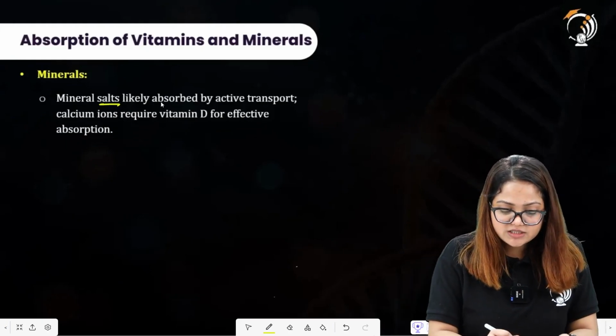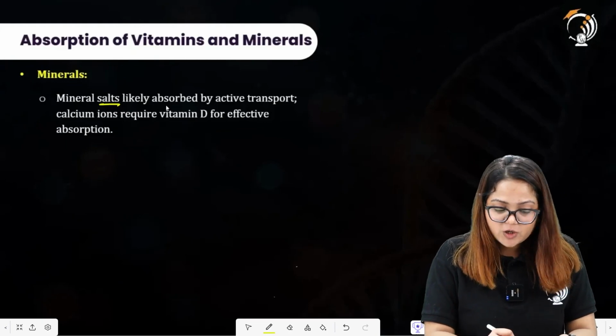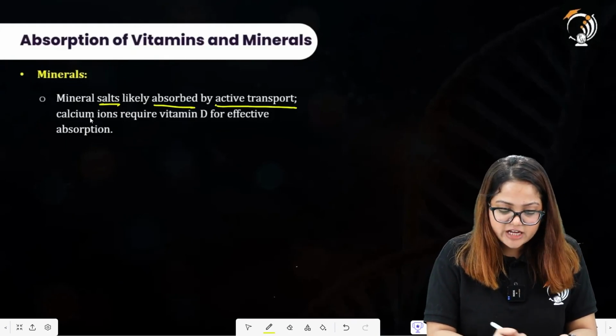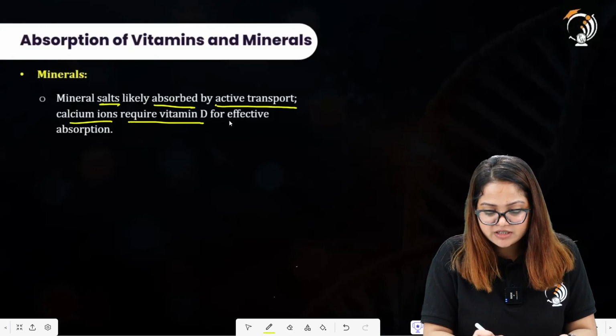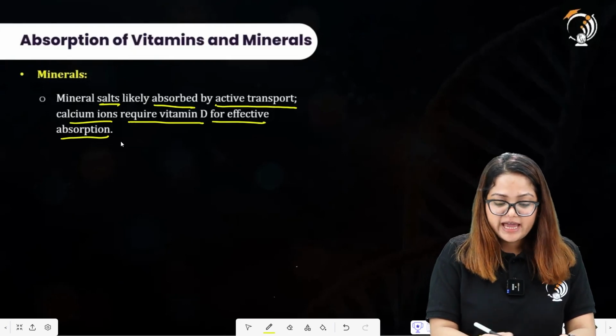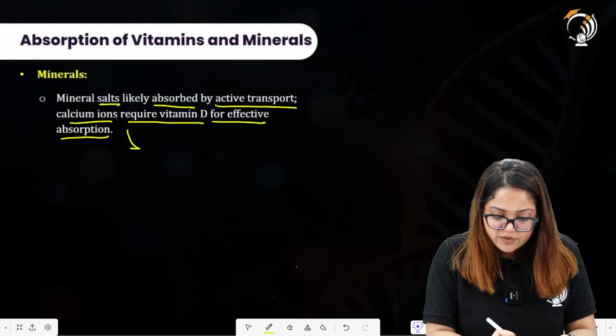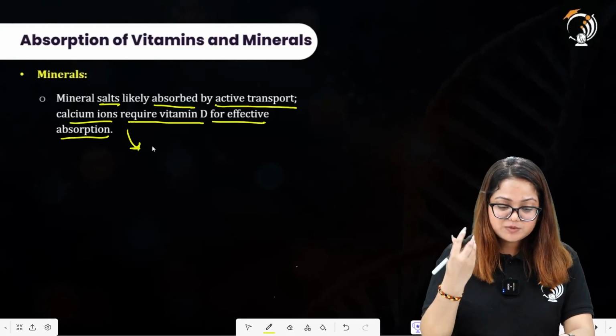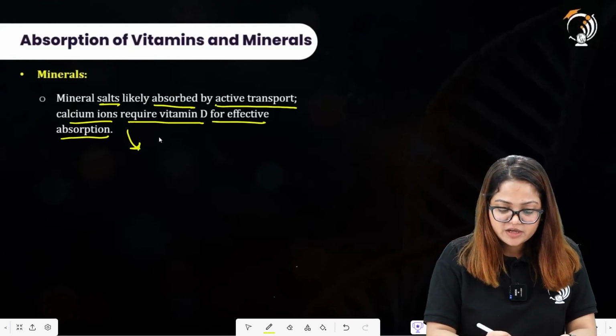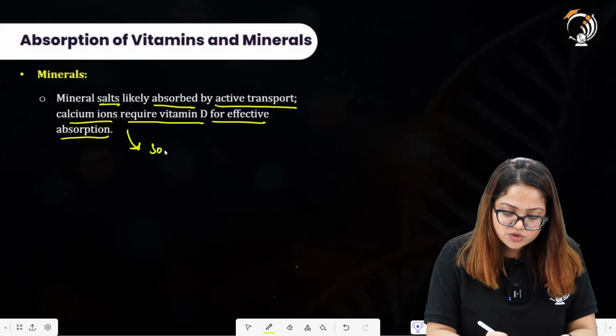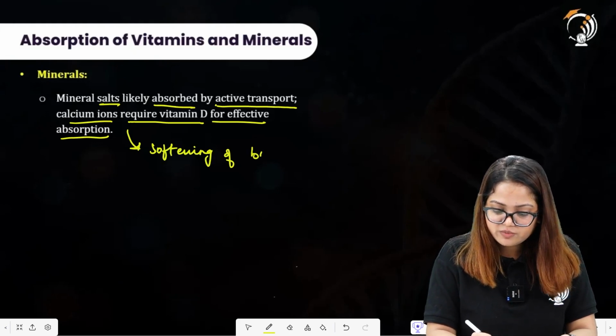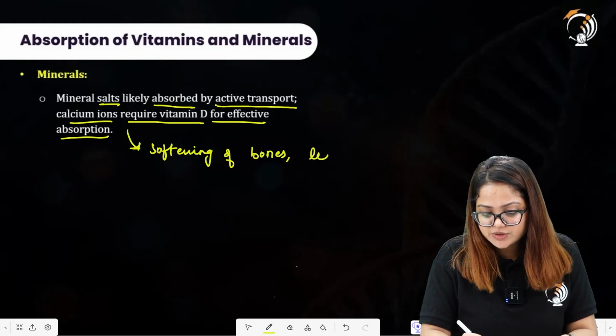Minerals like salts. So mineral salts are likely absorbed by active transport. Calcium ions require vitamin D for effective absorption. And what occurs if efficient absorption of calcium is not there? So there will be softening of the bones, leading to fractures.